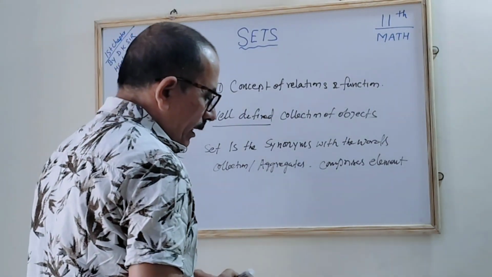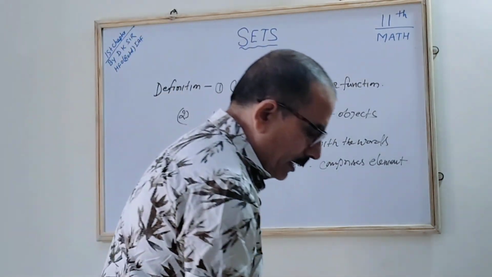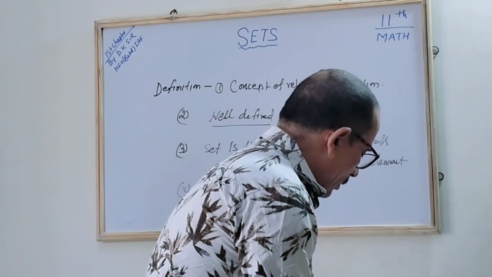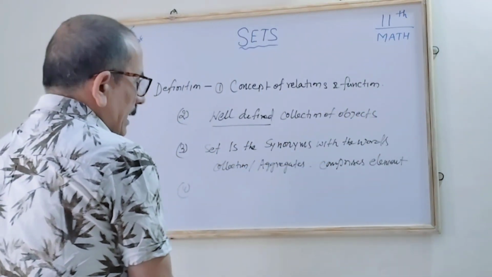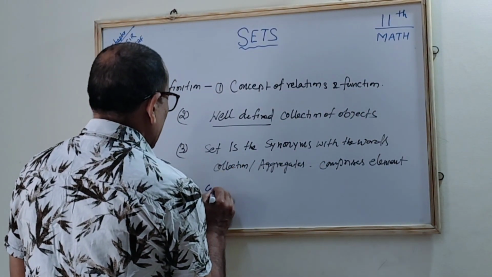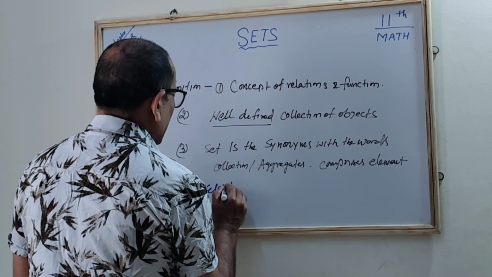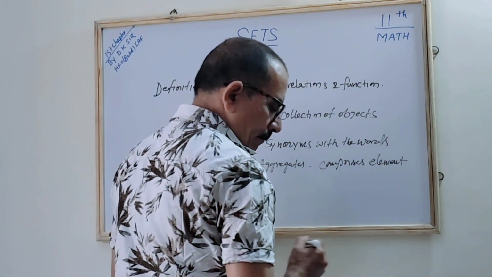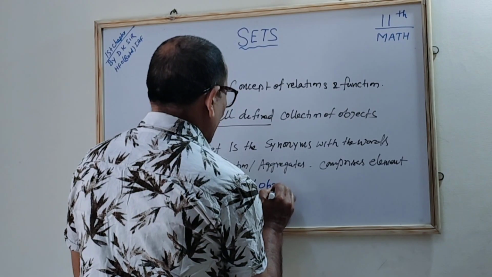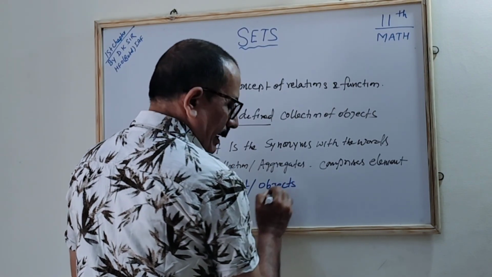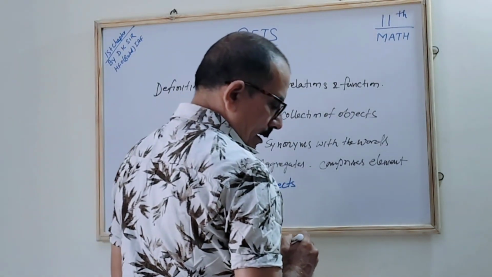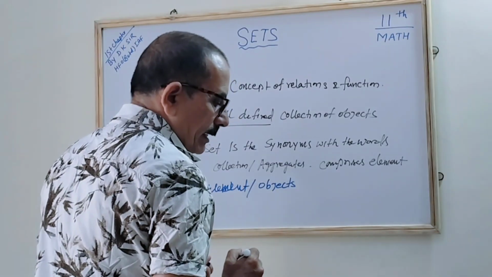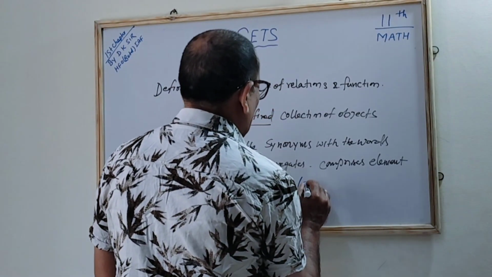The fourth: we will see the word I have used, element. Now what is the element? The element, the objects, or sometimes we can say the members.